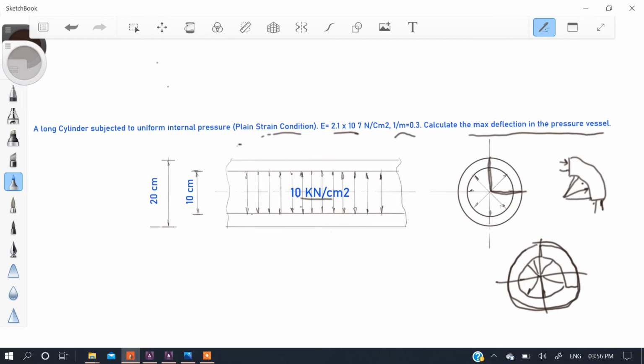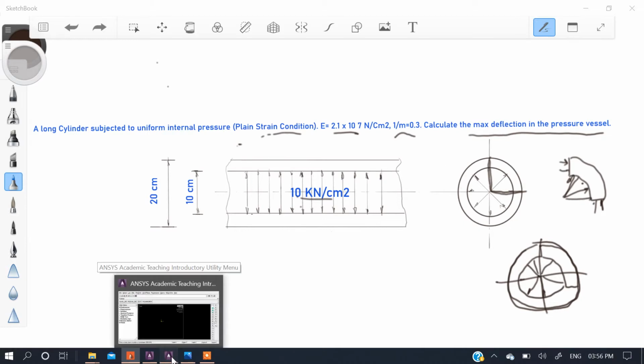So that's why our boundary conditions will be fulfilled, and we have to draw only 90 degrees, or 1/4, of the entire pressure vessel in ANSYS APDL. So let's begin with the problem.